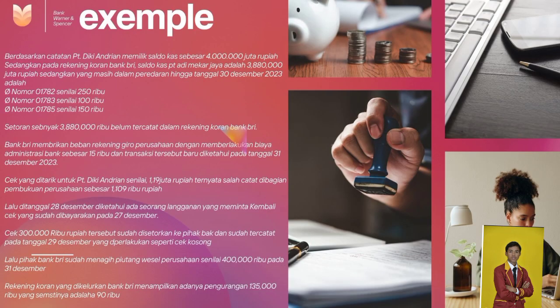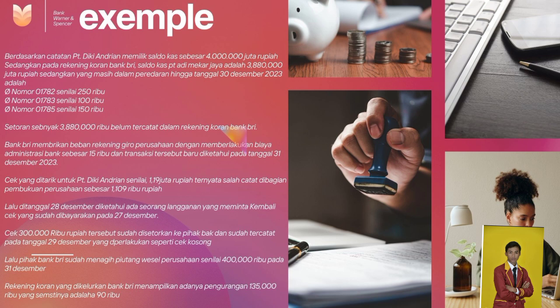Example. Based on the records, PT Diki Andrian has a cash balance of 4 million rupiah. While in the BRI bank statement, PT Diki Andrian's cash balance is 3,880,000 rupiah, while what is still in circulation until December 30th, 2023 is number 01782 worth 250,000, number 01783 worth 100,000, number 01785 worth 150,000. The deposit of 3,880,000 has not been recorded in the BRI bank statement.